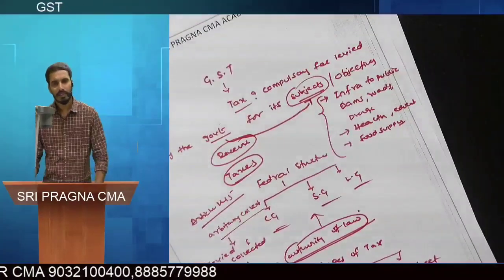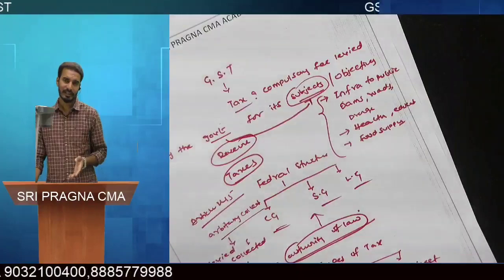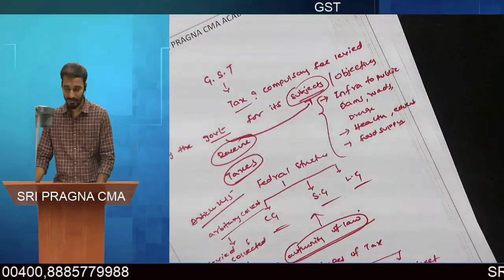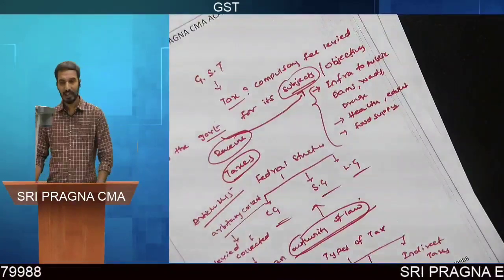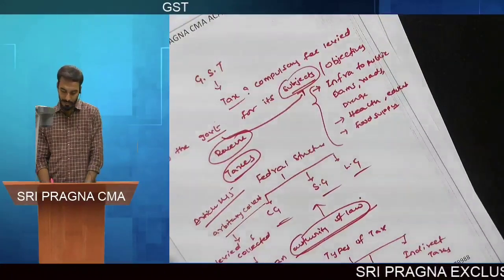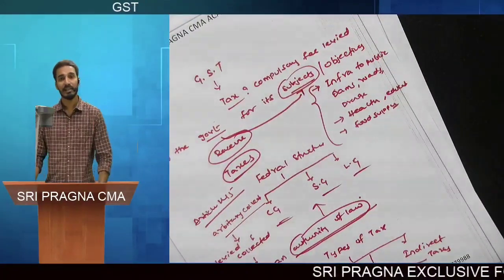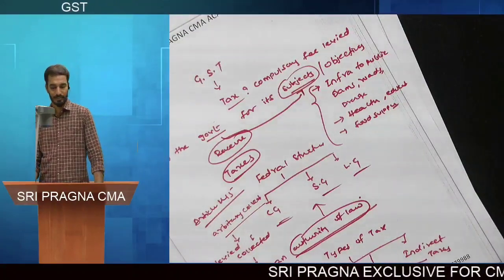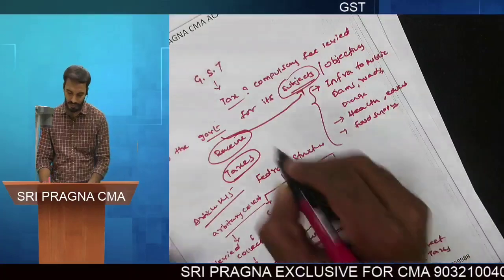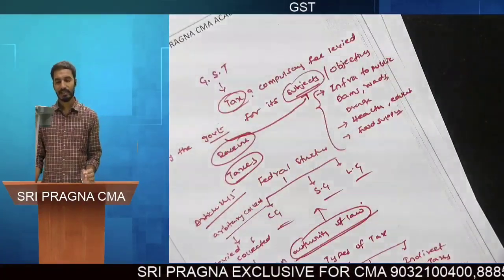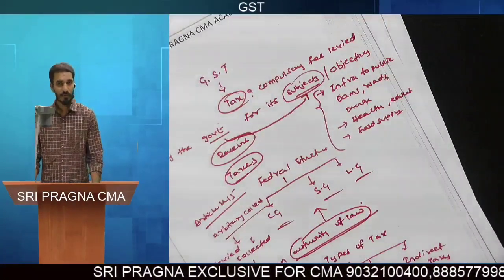There is no precise definition for what is meant by a direct tax or an indirect tax. But by making some distinction between direct taxes and indirect taxes, we can understand what is meant by a direct tax and what is meant by an indirect tax. Before getting into the discussion, let us first revise what is meant by a tax. A tax is a compulsory fee levied by the government for its subjects.